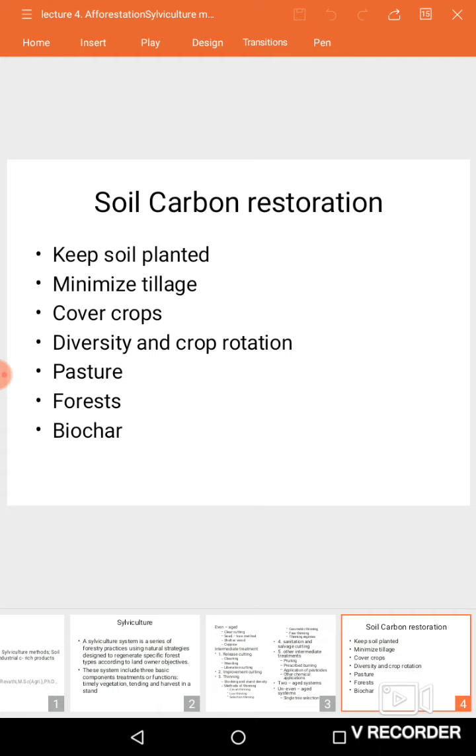By all these methods we are going to restore our atmospheric carbon. This stored carbon may be removed by agricultural practices like tillage or removal of crops, industrial activities, and also by land clearing activities, etc. So, keeping soil planted helps to absorb the atmospheric carbon into the soil, and it also reduces the oxidation of carbon present in the soil.